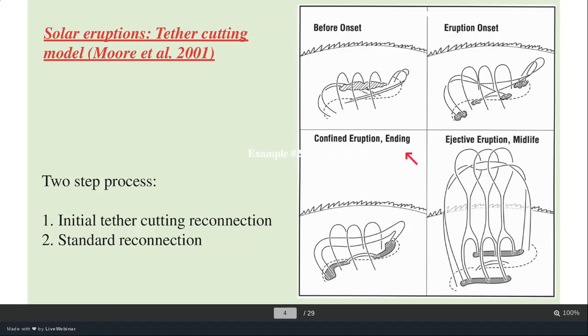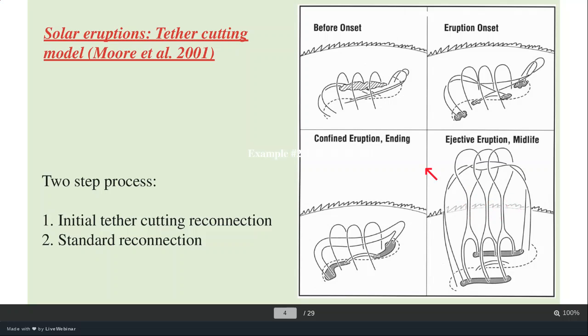After that, there may be two cases. In the confined eruption, nothing will happen after that. The flux rope forms and will remain there in the corona. But in the eruptive case, the flux rope which is formed is going to erupt, and another set of reconnection will be taking place here. That is called second stage reconnection, and it is called standard reconnection as well.